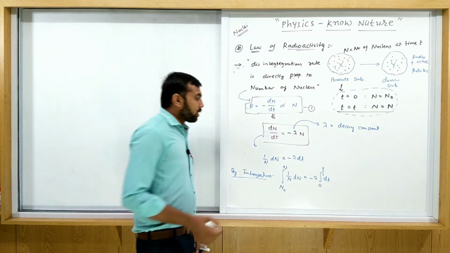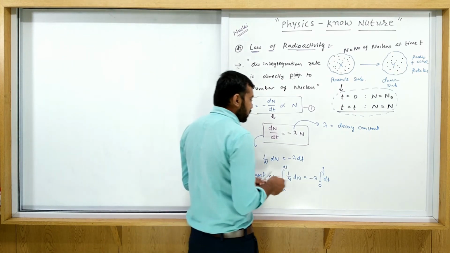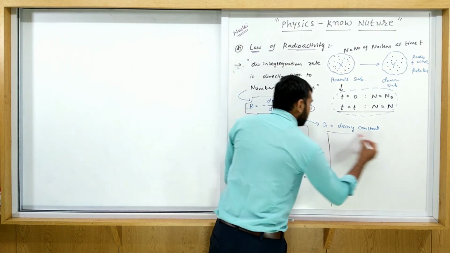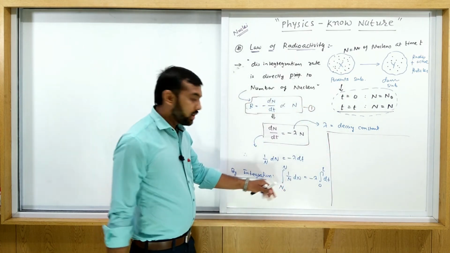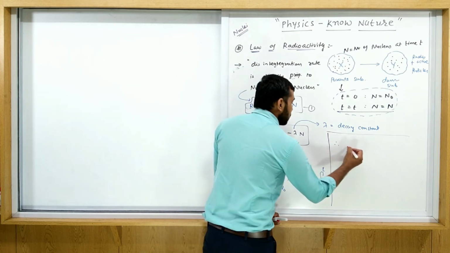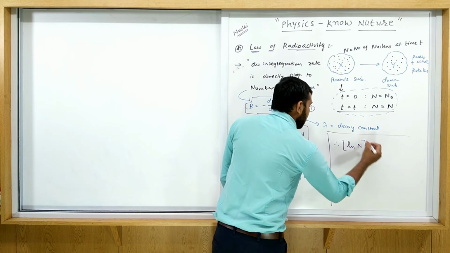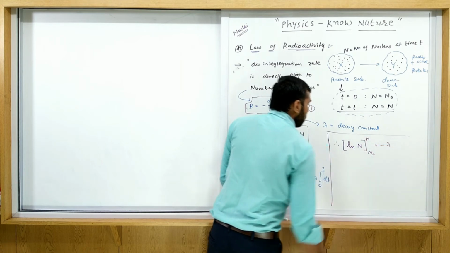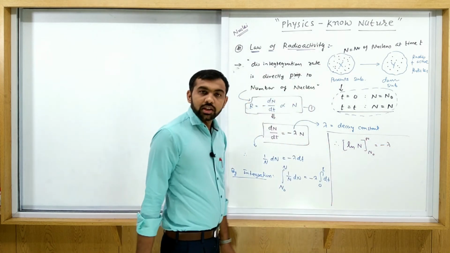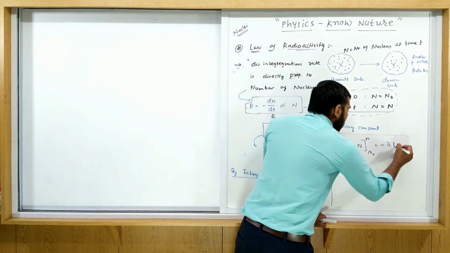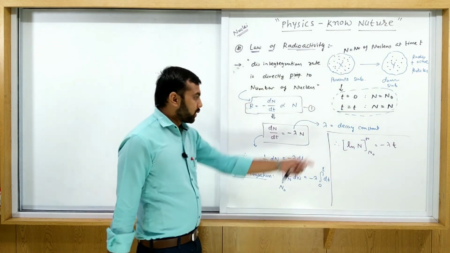What is the integration of 1 upon N? It is ln N. So ln N from N0 to N equals minus lambda times the integration of dt, which is t.